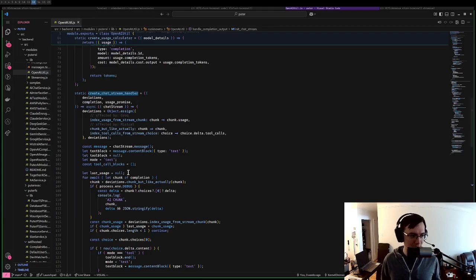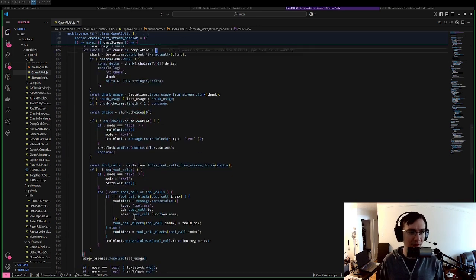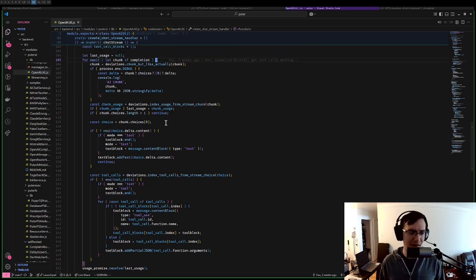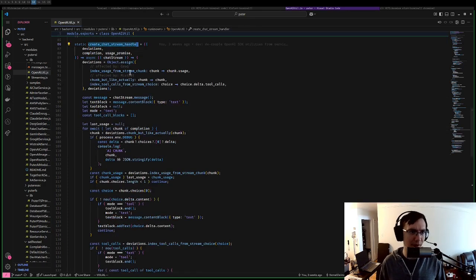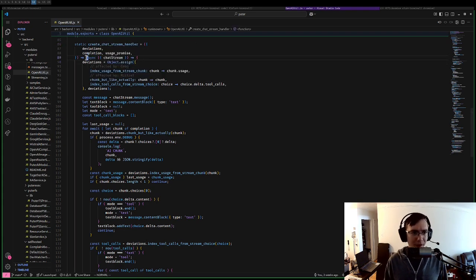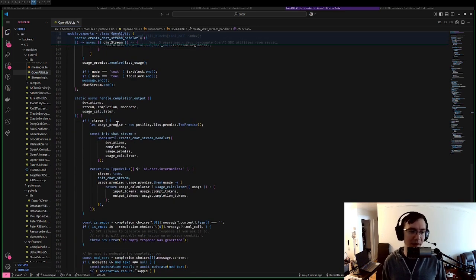We can handle the error here. We know that because this is the line of code where the exception is thrown. I wouldn't want to wrap this entire for loop in a try catch just because that looks a little bit messy. But what I can do is wrap the call to create chat stream handler. No, the call to the return value of create chat stream handler in a try catch if it's awaited.